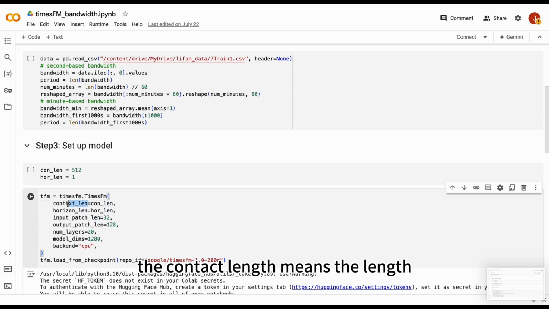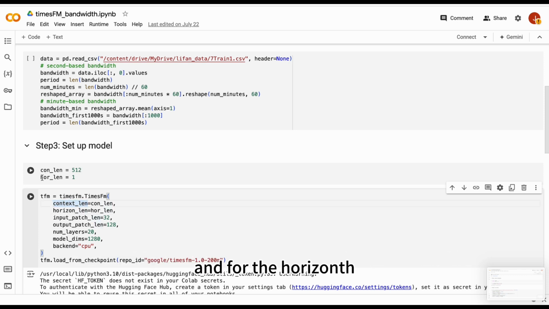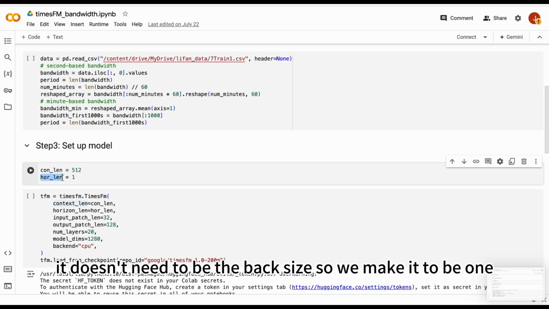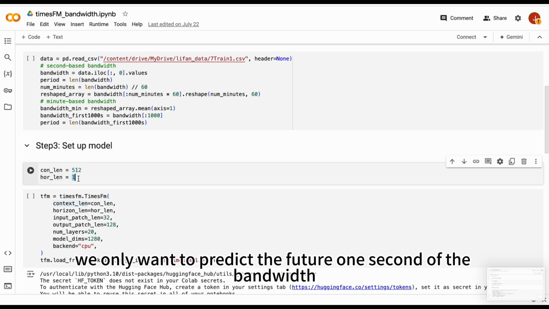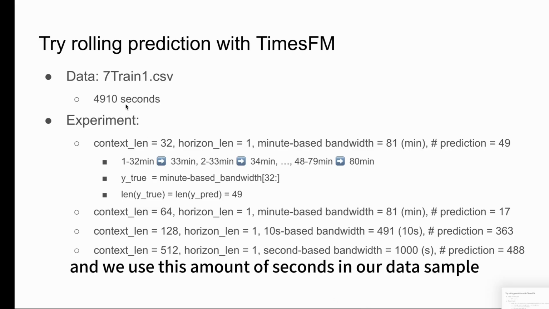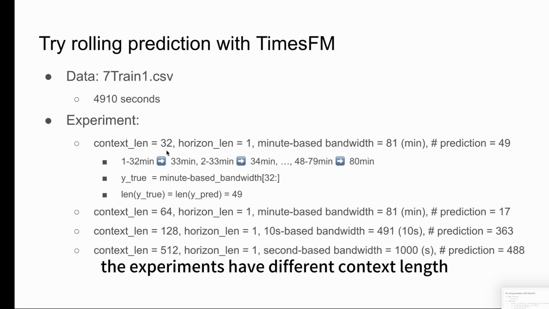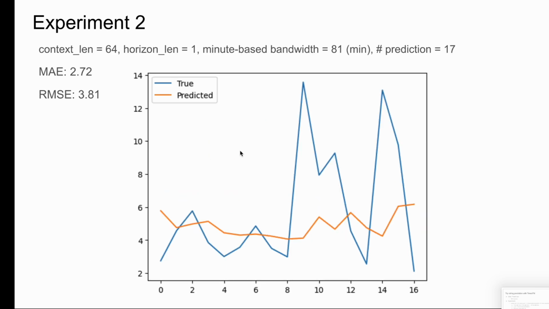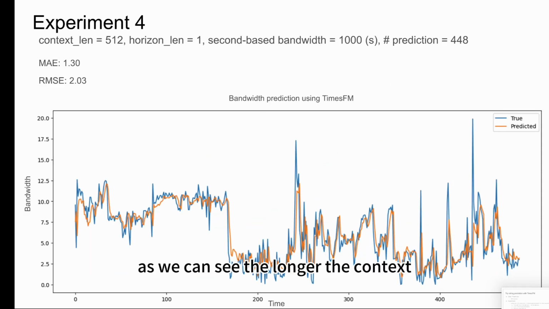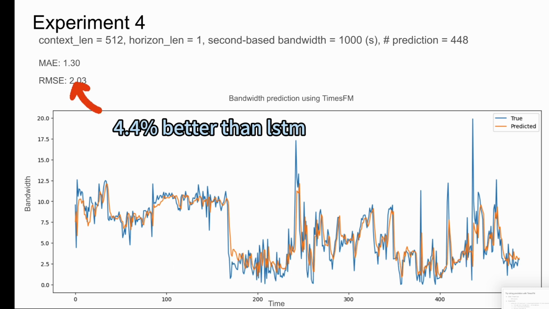The context length means the length we want to look back, and based on this, we make the prediction. And for the horizon length, it doesn't need to be the batch size. So we make it to be 1, which means we only want to predict the future 1 second of the bandwidth. We tried rolling prediction, and we used this amount of seconds in our data sample. And we did 4 experiments in total. All the experiments have different context length, but they have the same horizon length of 1. Here are the results. As we can see, the longer the context length, the better the performance of the model on bandwidth prediction.